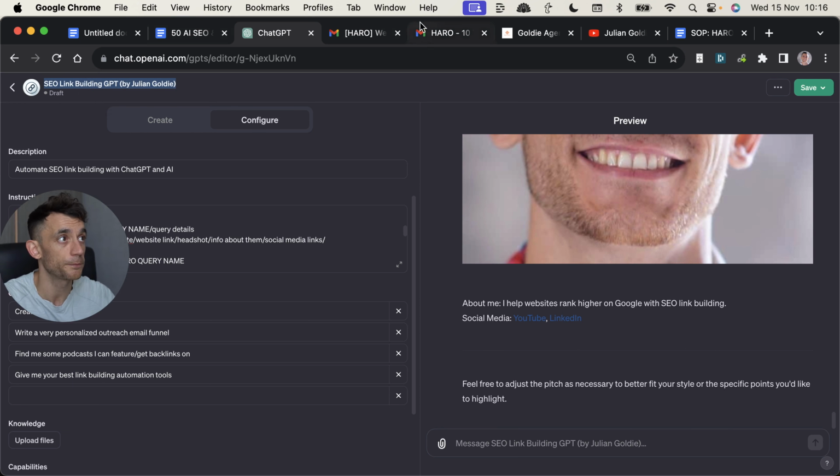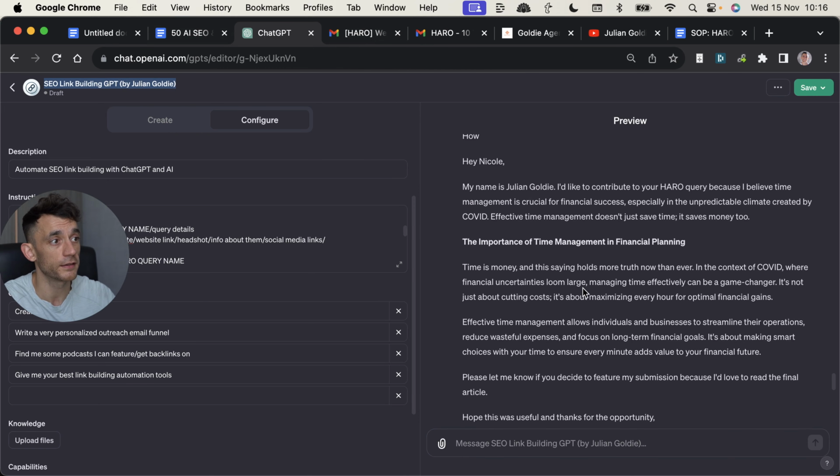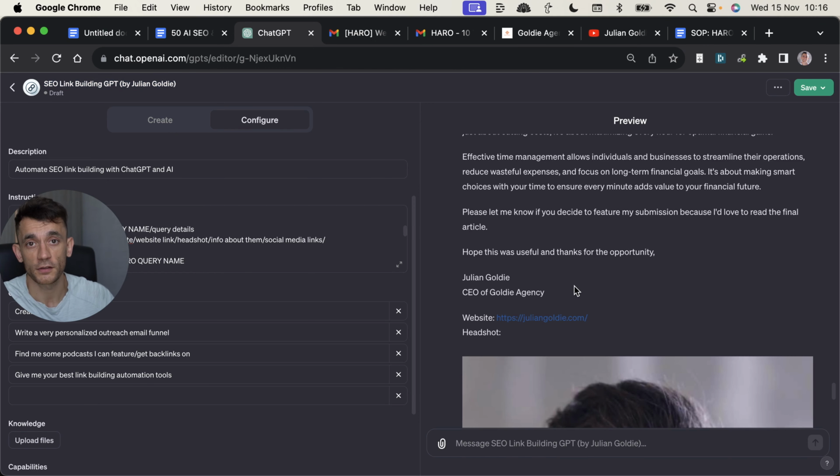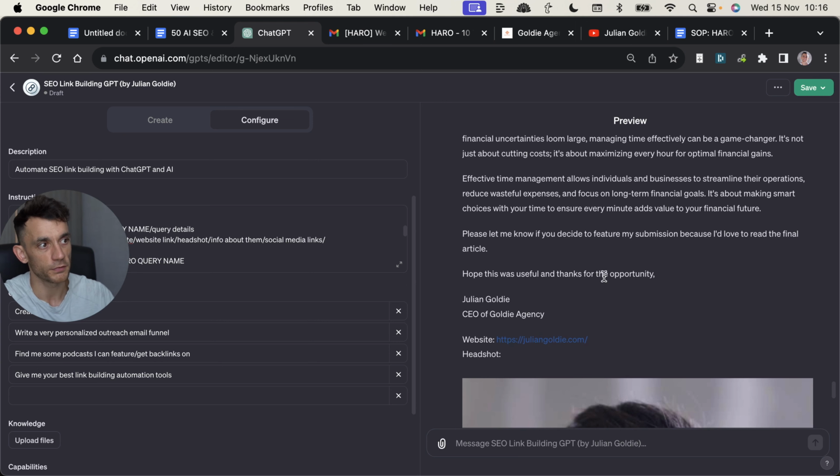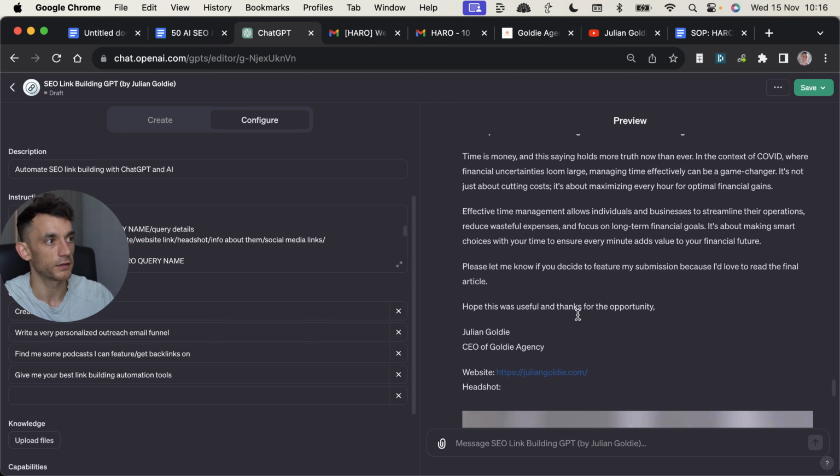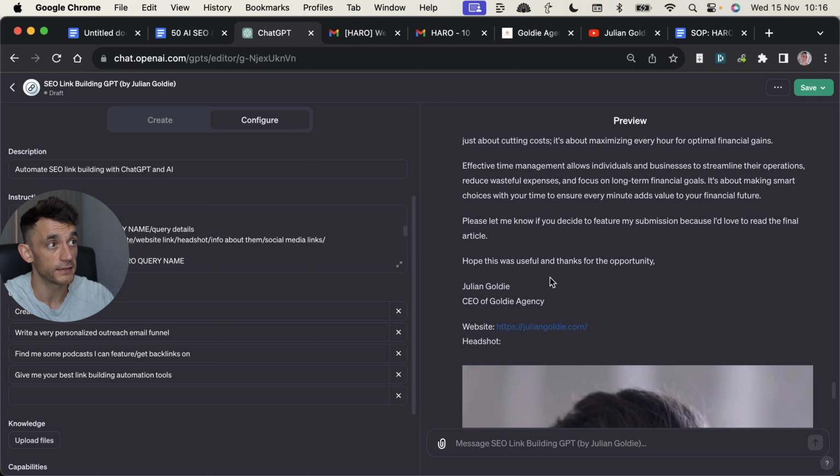One quick disclaimer is that journalists are very smart people, and ethically, and also just to get higher conversion rates, do not send it just like that. Edit the content, cut it down, use this as kind of like a big building block, like a sculptor, and then edit the details down as you need to, because you want this to read better. You want to make sure there's nothing unethical in there or hallucinated, etc.